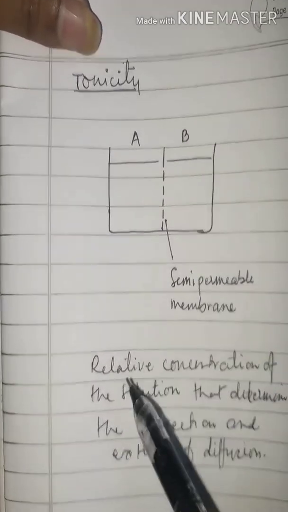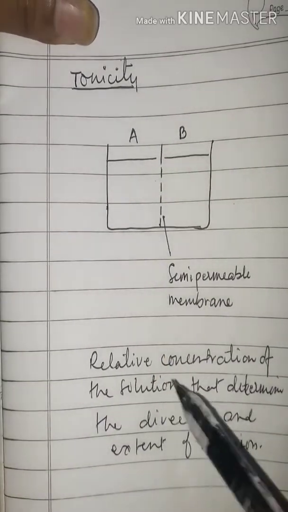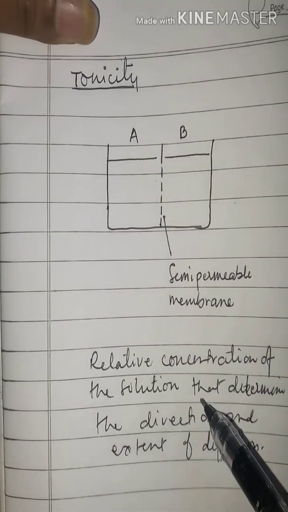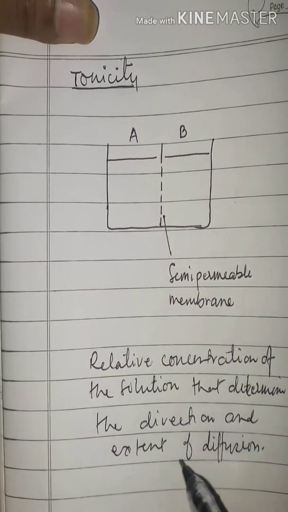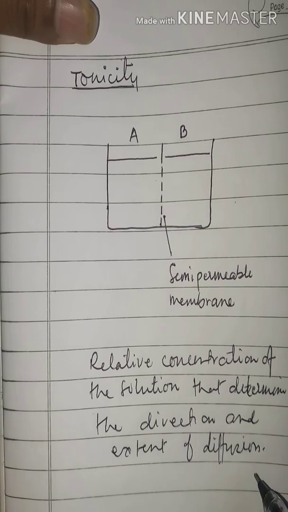Once more, what is tonicity? It is the relative concentration of the solution that determines the direction and extent of diffusion.